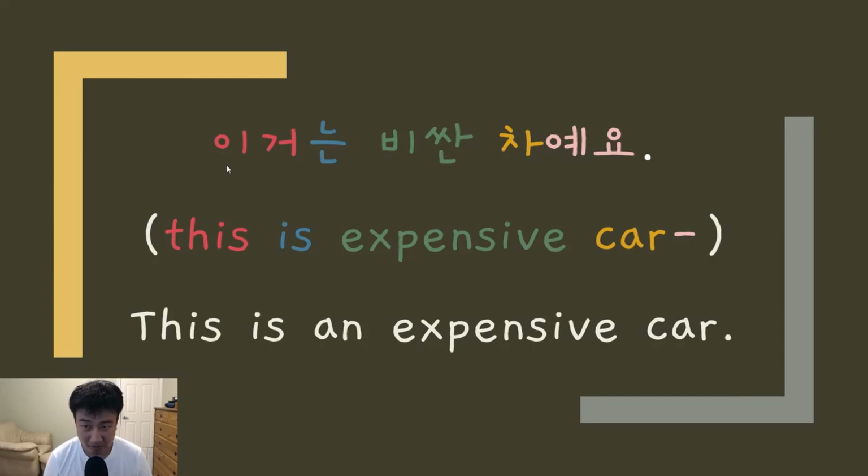So this one means this is, 는 means is, 비싼, expensive, 차, car, and this 에요 right here is just like a way to end the sentence. I don't know why we say this, but in Korean we just have this thing to end the sentence. We just end it in 에요. It doesn't really have a meaning. So yeah, this means this is an expensive car. 이거는 비싼 차예요.